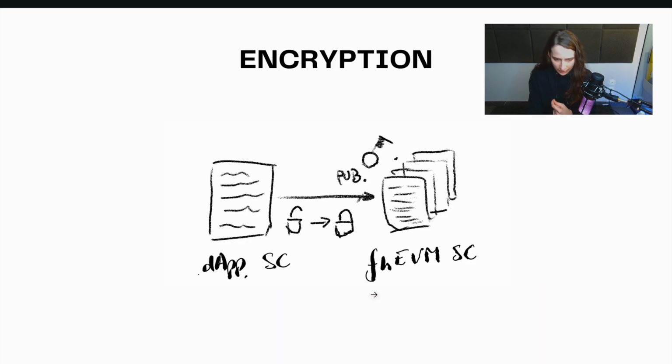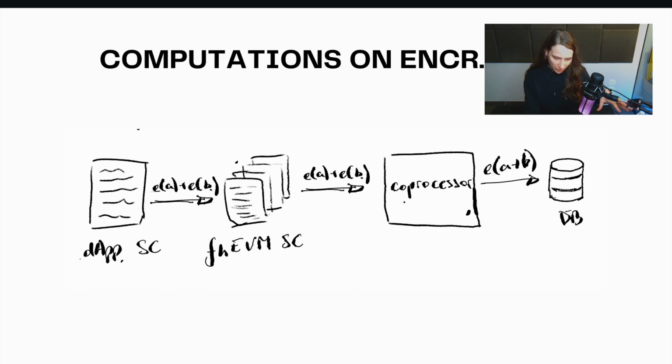This process looks something like this. We have the dApp smart contracts. It triggers, please compute encrypted A plus encrypted B. We send it to fhEVM, then to the coprocessor, and the coprocessor does the computation and then stores the result in the database. So encrypted A plus B. All right, and when we will need this information, we can basically retrieve it. Okay, this is all. Let's go on to smart contracts.